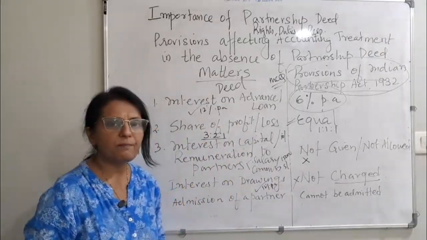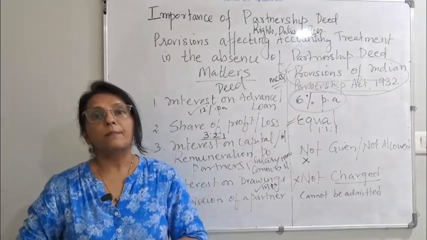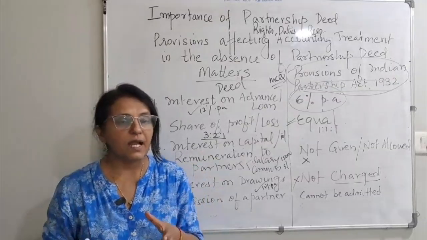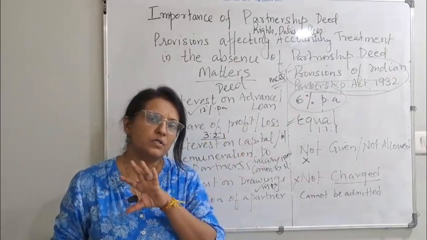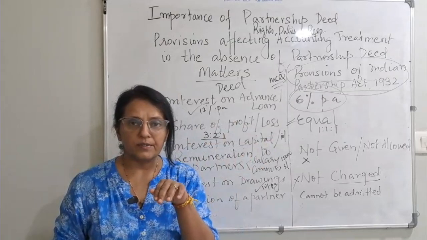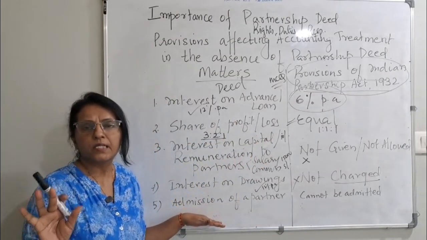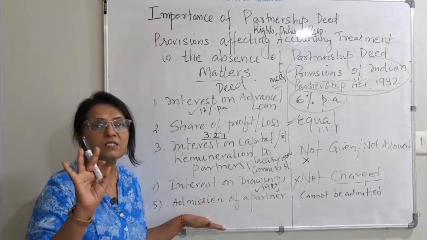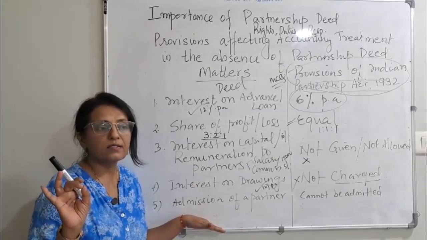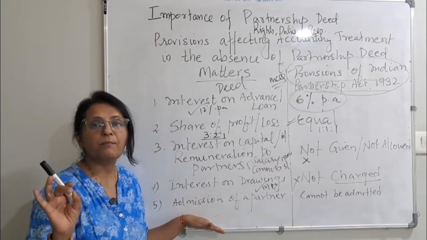Next one is admission of a partner. Suppose the partners say that whenever we admit a partner, all partners should agree. If it is there in the deed, wait for all the partners to agree. Unless and until all agree, you cannot take the new person as a partner.